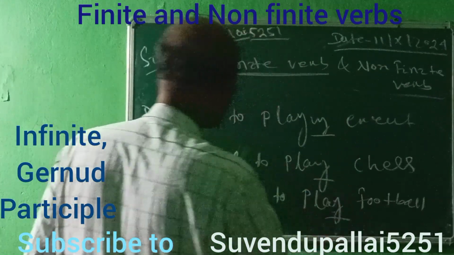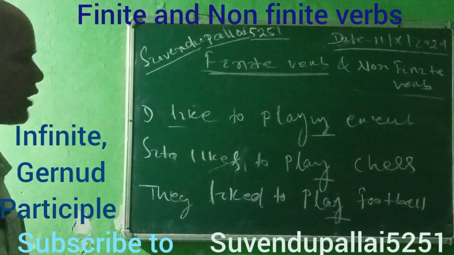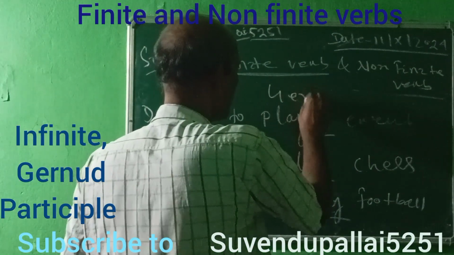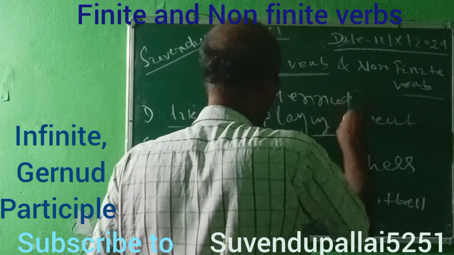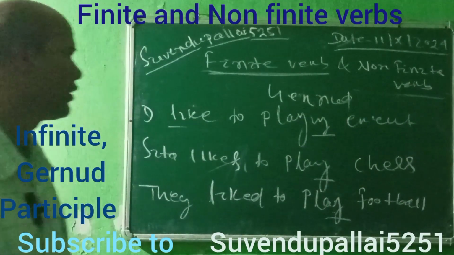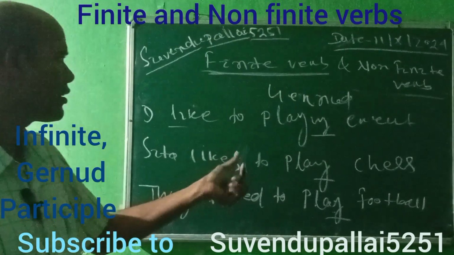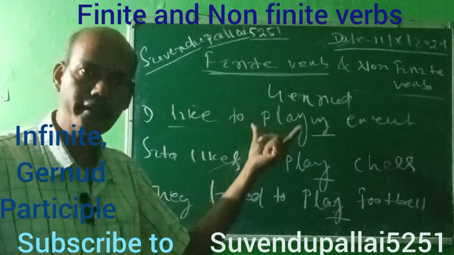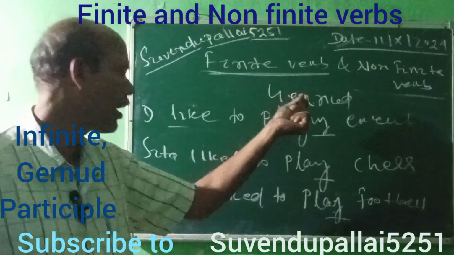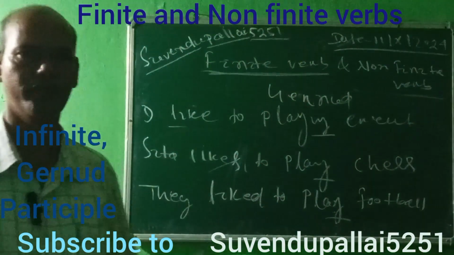So these are called gerunds. In the first sentence, to play is to plus infinitive, but in the second, it is a gerund.